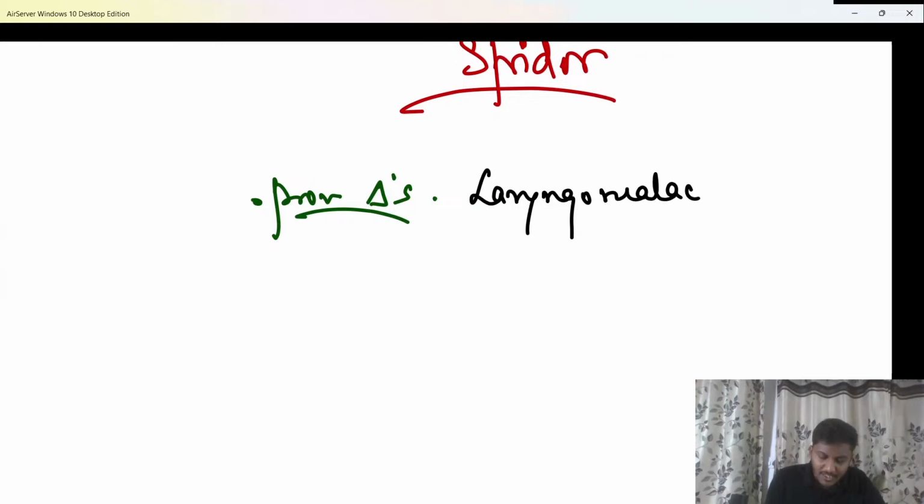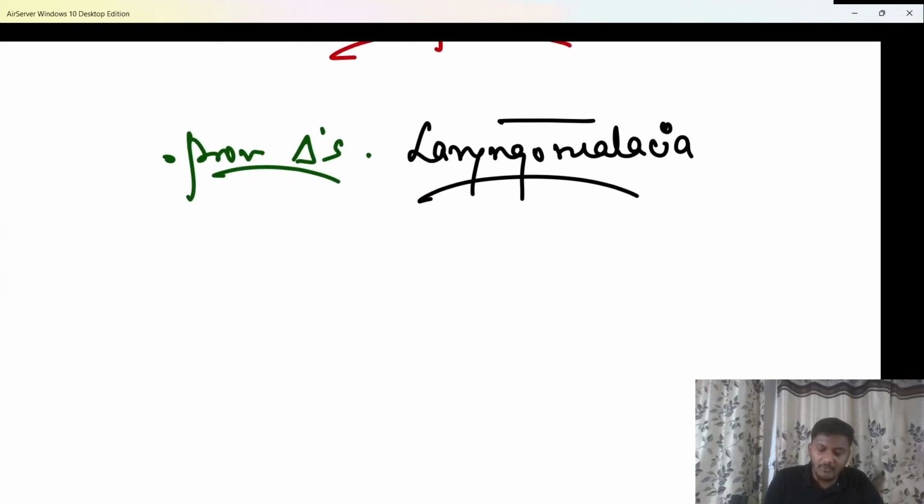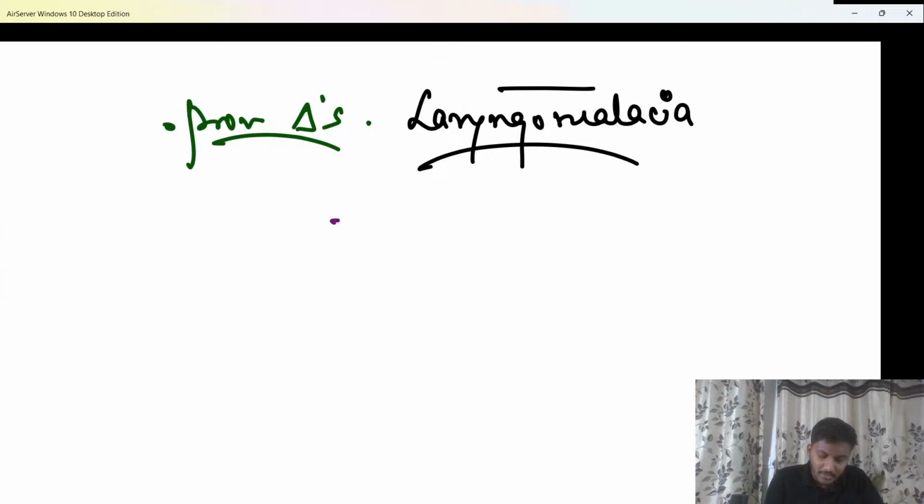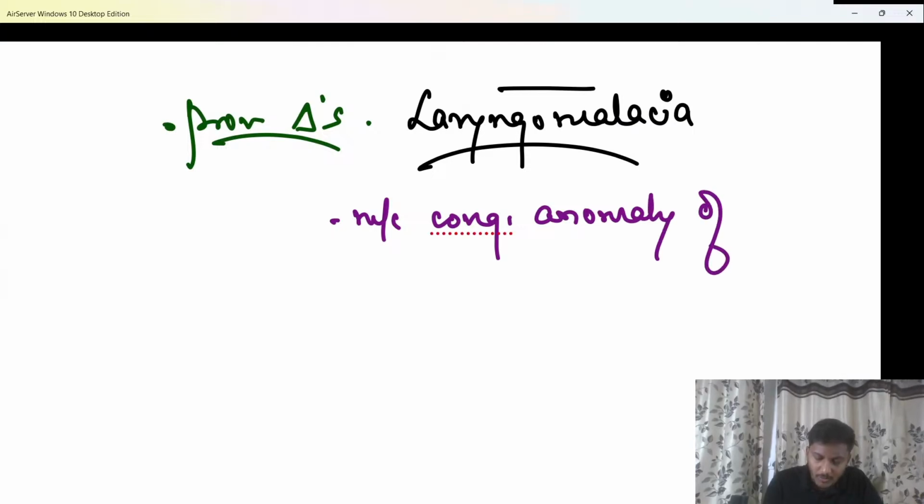Now what do I mean by malacia? Malacia is softening or weakness. So here there is weakness of the larynx since birth itself. So it is a congenital anomaly. Rather, it is the most common congenital anomaly of the larynx. Yes, this condition known as laryngomalacia is the most common congenital anomaly of larynx. First point to be remembered.